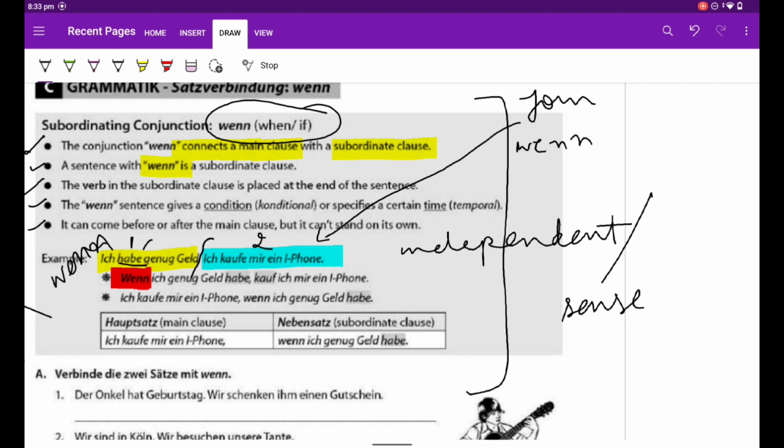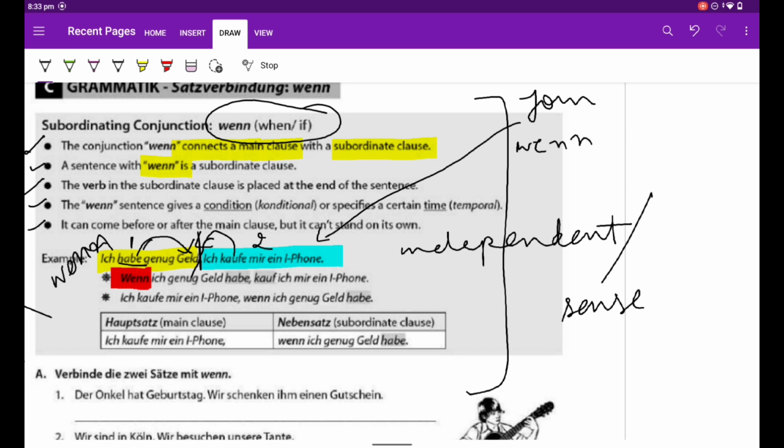This will go to the end, and the verb of the other sentence, kaufen, will come to the first position. And the full stop will be replaced by a comma here. So with a comma, these two sentences are joined.